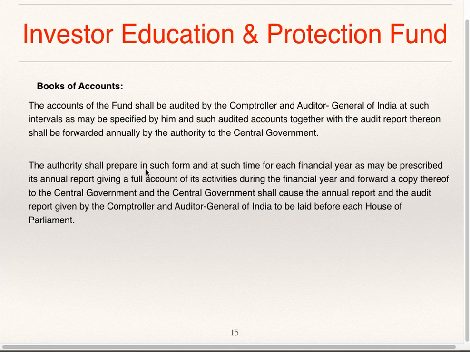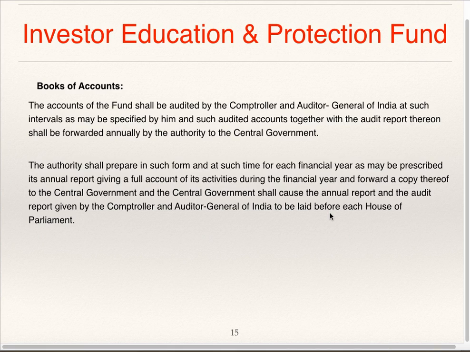The authority shall prepare in such form and at such time for each financial year as may be prescribed its annual report. So authority will prepare annual report giving full account of its activities during financial year, and authority will forward copy of this annual report to central government, and central government shall cause the annual report and audit report given by the CAG to be laid before each house of parliament.